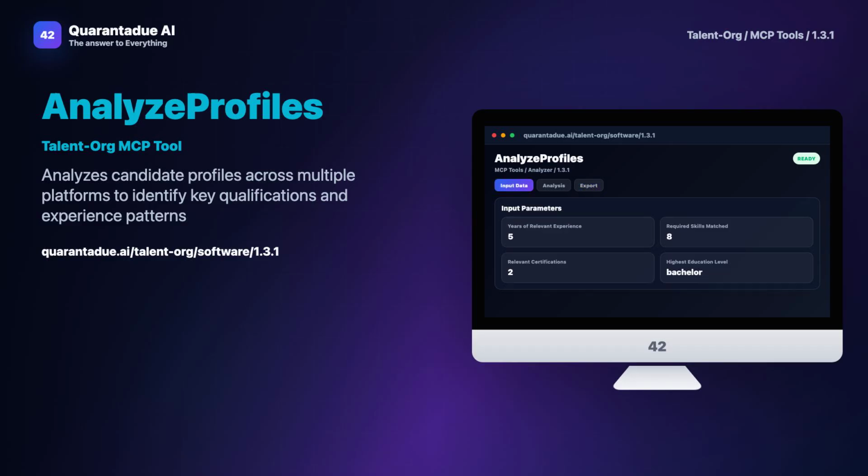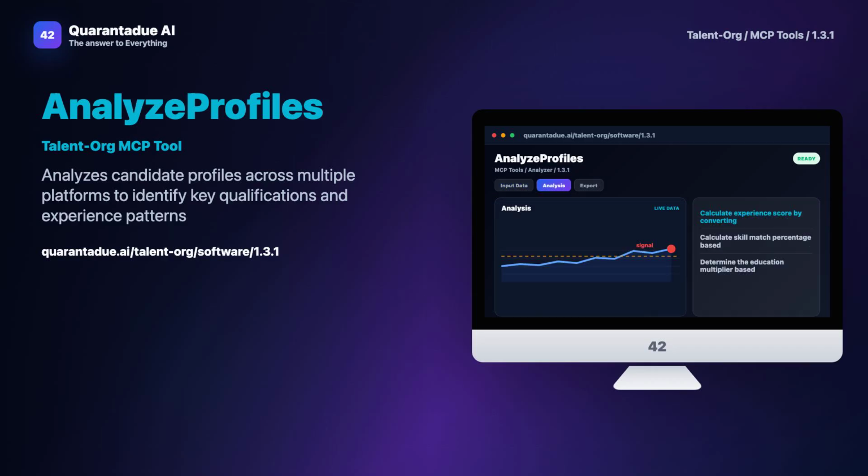The talent acquisition industry faces a major challenge. Candidate data is scattered across multiple platforms, each with its own structure.